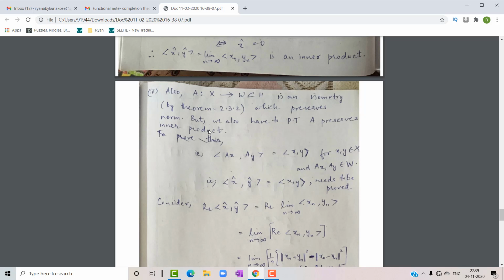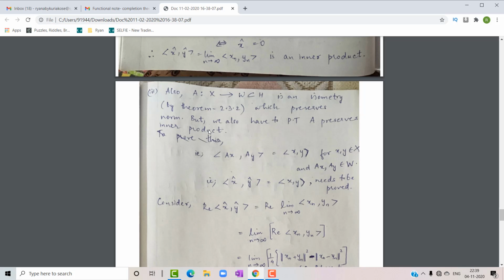But in our case, we have to prove that A preserves the inner product as well, because we are dealing with the Hilbert space, which is a complete inner product space. So along with the norm that we have got as part of Theorem 2.3.2, we also have to prove that A preserves the inner product.